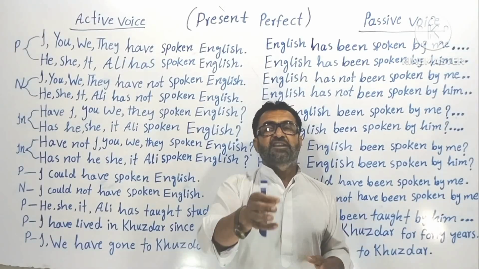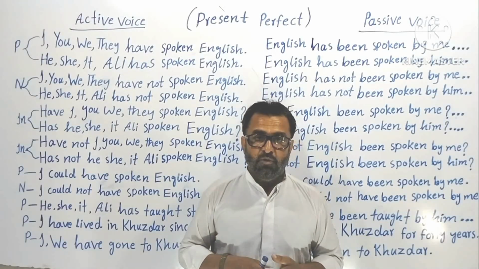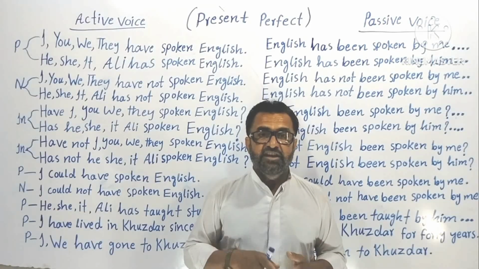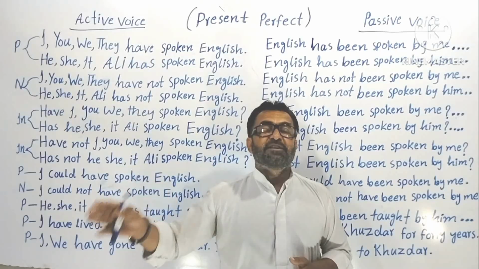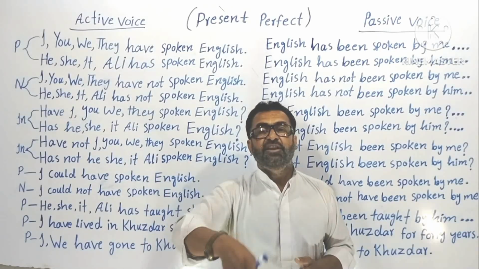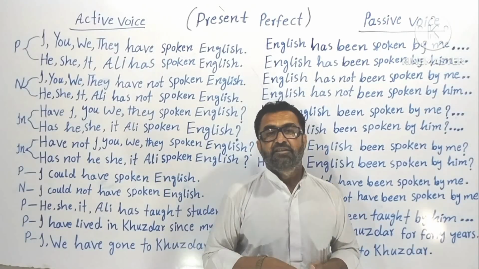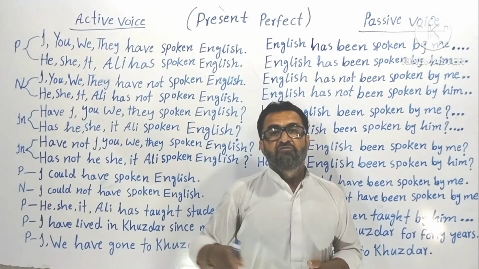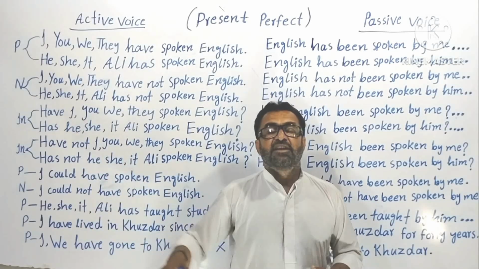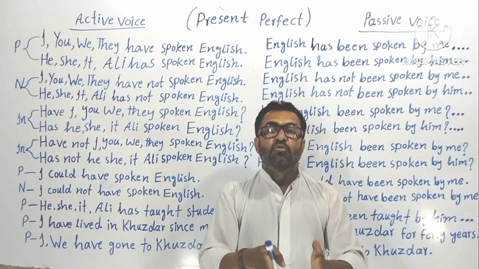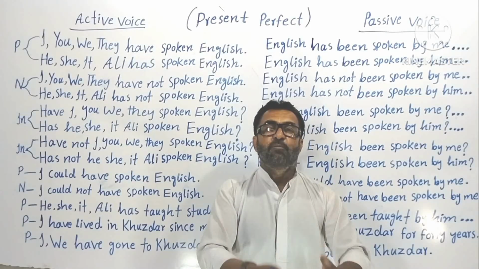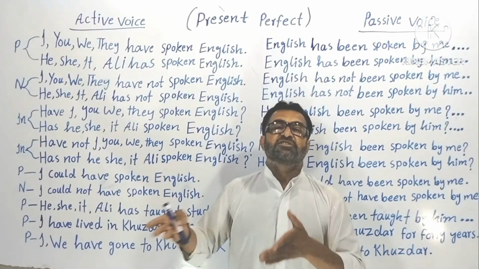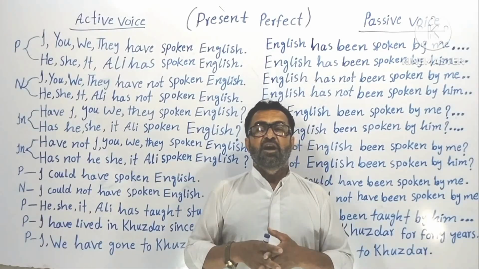Why? Because a sentence needs a verb, you can say. A sentence needs a verb, an action. But there should be a person that should carry out that action. Understood? When there are no subjects, then how will this work be done, or how will this action be carried out without a subject, without a doer?